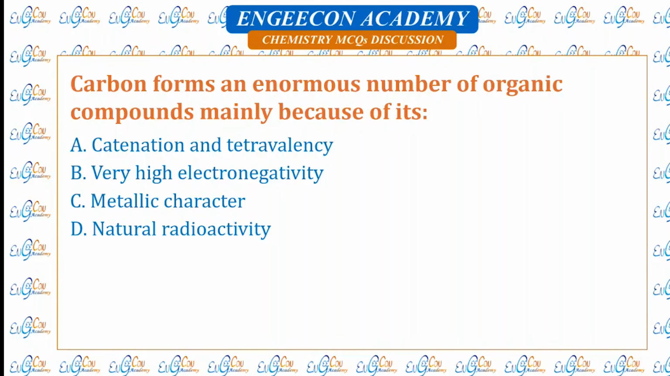Carbon forms enormous number of organic compounds mainly because of its. So carbon forms a large number of compounds because of its ability to link with other carbons and form long chains and big huge rings. Carbon can form large chains and rings containing millions of carbons because carbon can bind with carbon through the process of catenation or tetravalency.